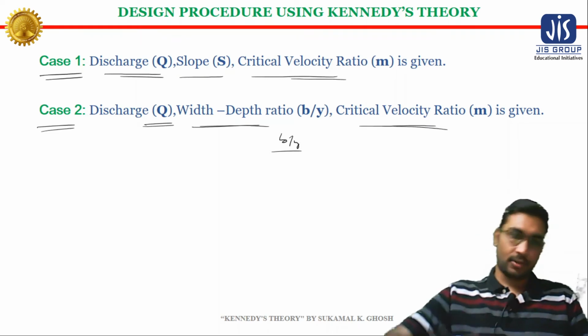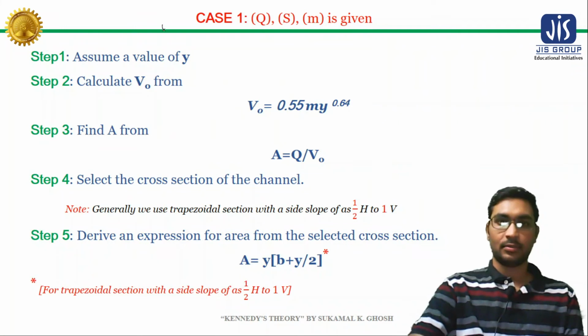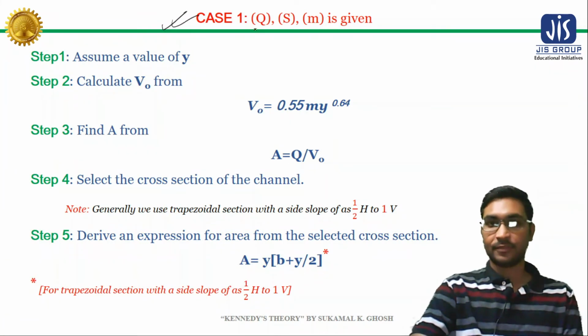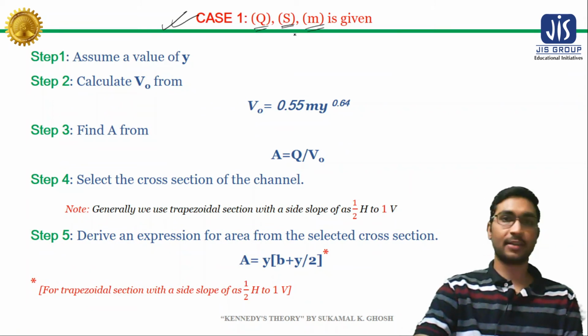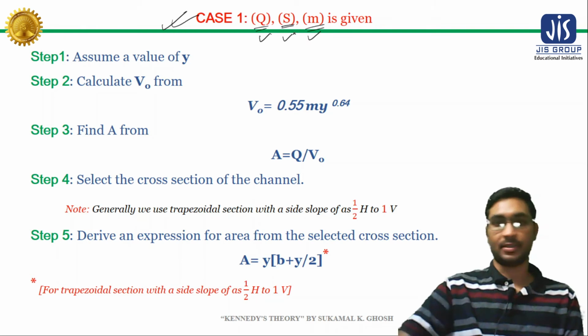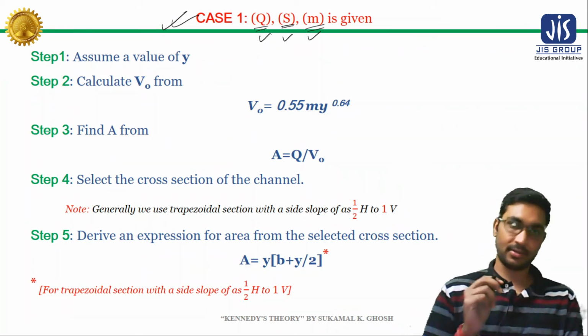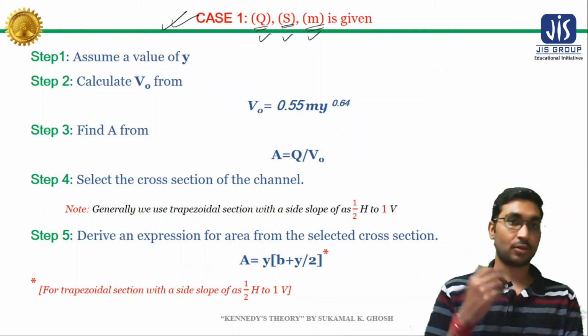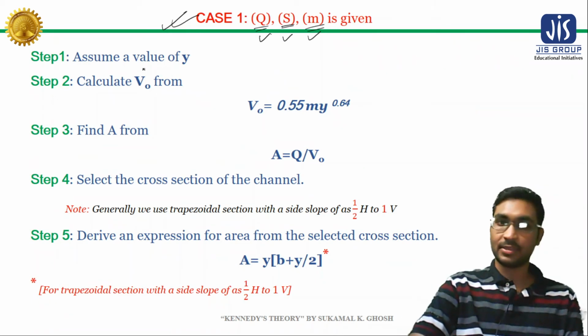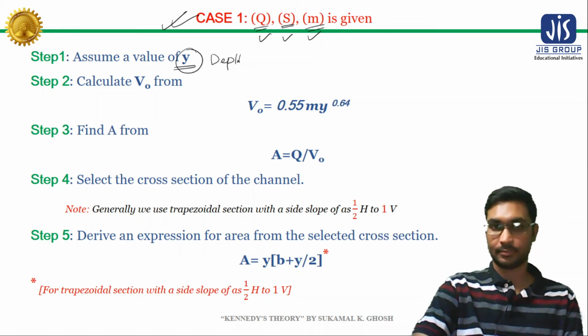Now let's discuss the first case. In case 1, the value of discharge is given, the value of bed slope is given, and the value of CVR, the critical velocity ratio, is given. Using these three parameters, we need to design the channel based on Kennedy's silt theory. The first step is to assume a value of depth, that is y.